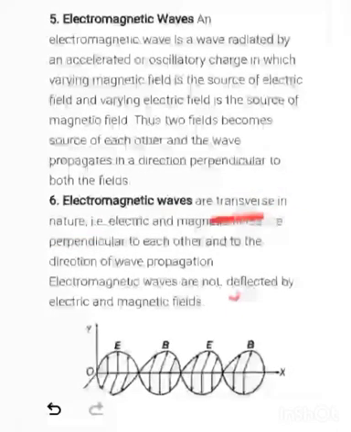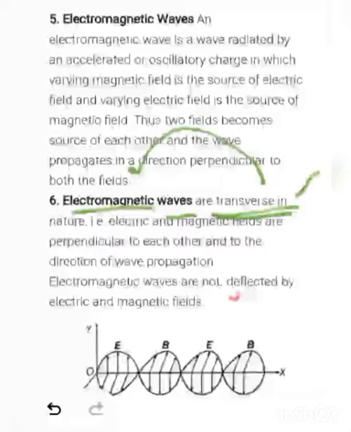You will definitely get a question from here: what do you mean by transverse nature? Usually this type of question comes in the examination. Why is the electromagnetic wave known for the transverse nature, or what do you mean by the transverse nature of an electromagnetic wave?